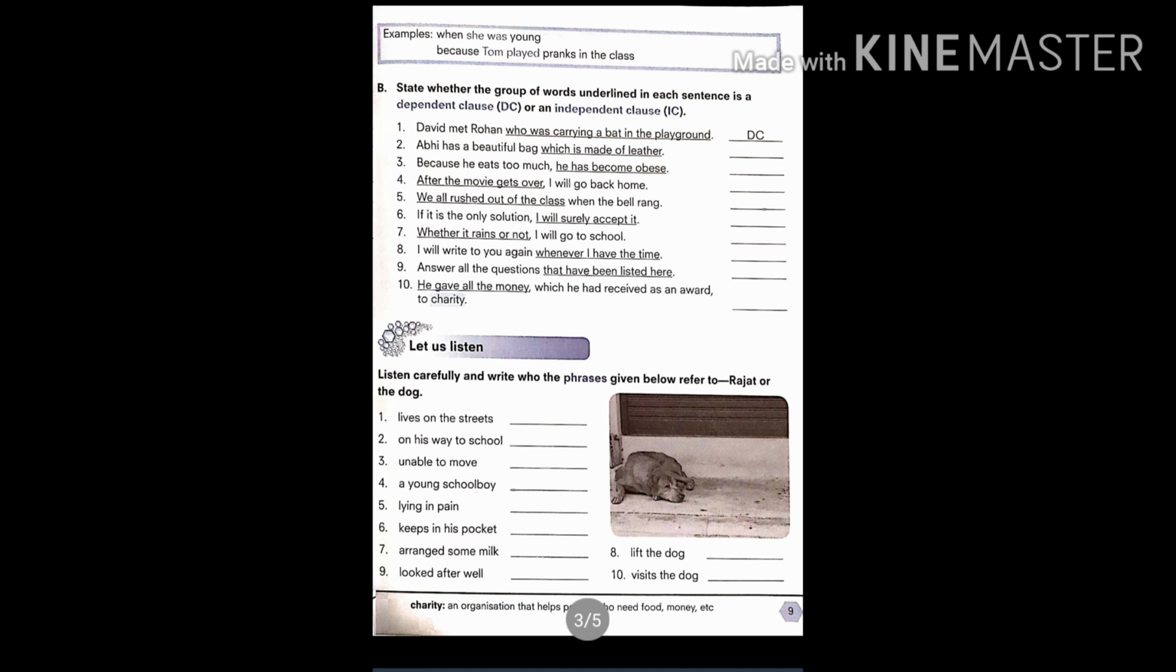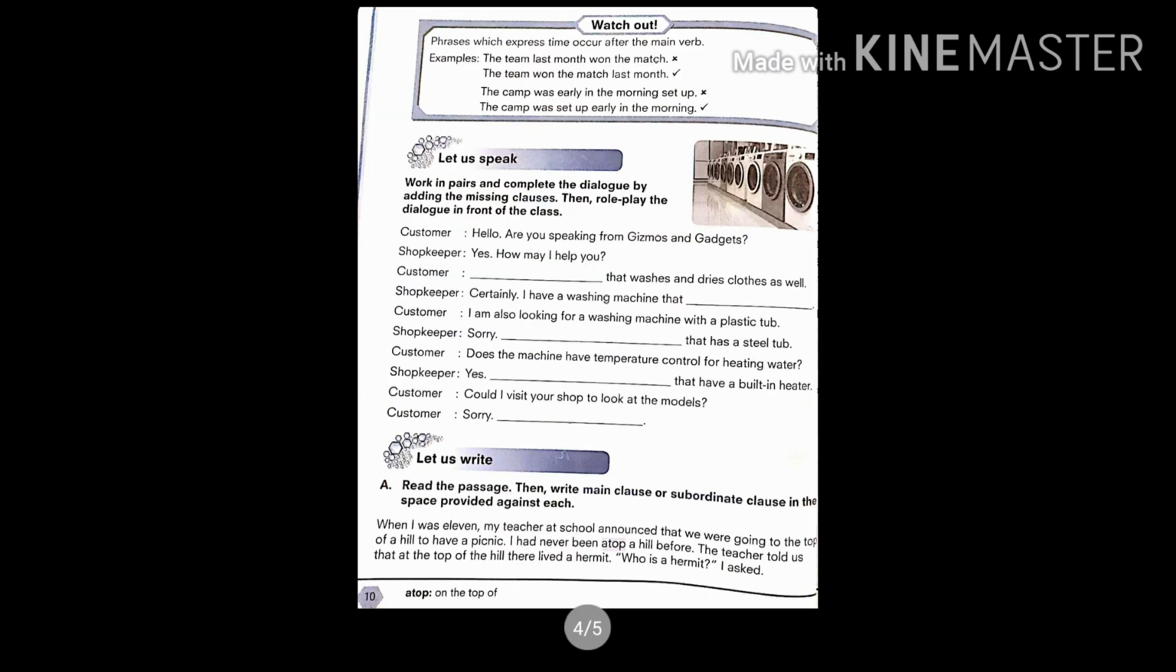So this was a very simple exercise where we just had to understand the meanings of the words, and make out whether those phrases or clauses belong to Rajat or the dog. Coming to the next page, that is page number 10, exercise called Watch Out. Now here, phrases which express time occur after the main verb. So now we have seen the main verb, and whenever in a sentence there is some mention of time, then those kinds of phrases come after the main verb.